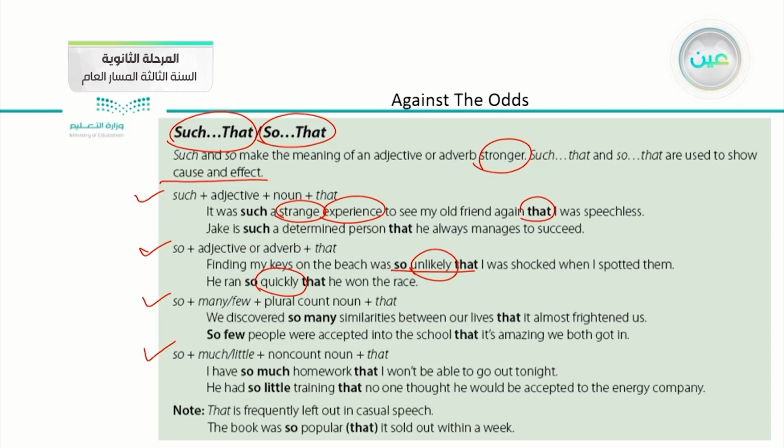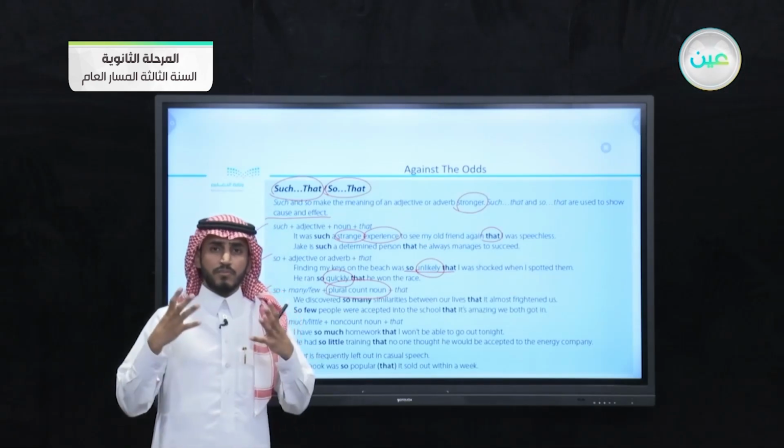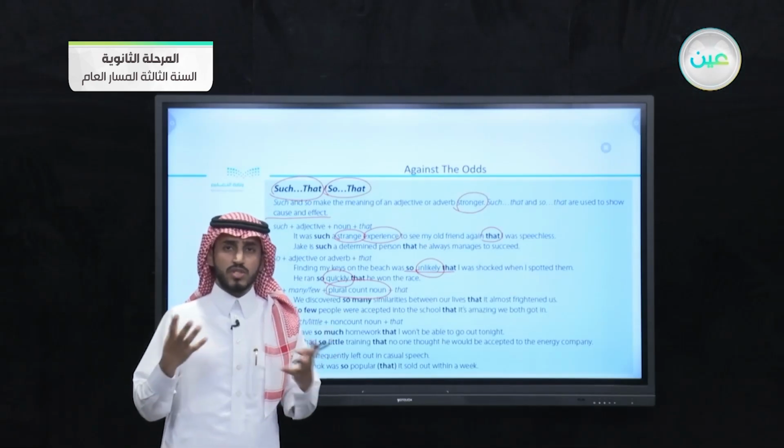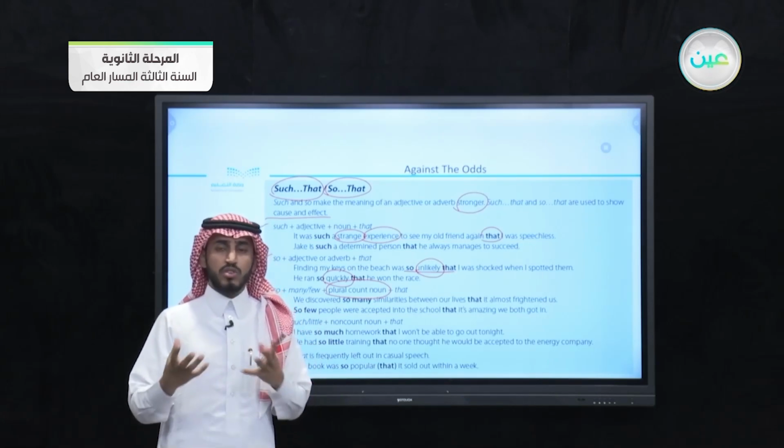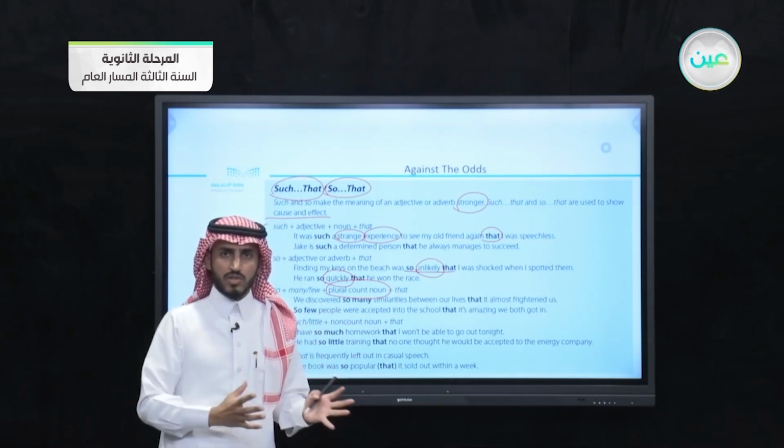In the third type, we use so when it's followed by many or few, and many and also the word few are used with plural count nouns. So when we are talking about the quantities of some things, we use many and few. We use these two words if we have countable nouns.